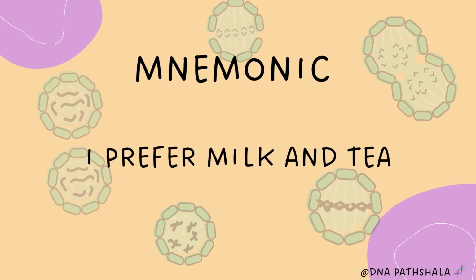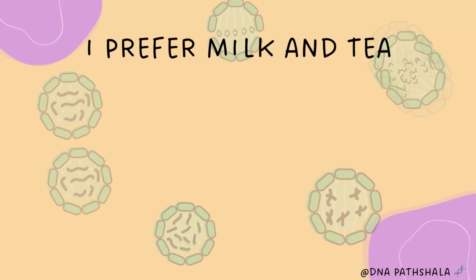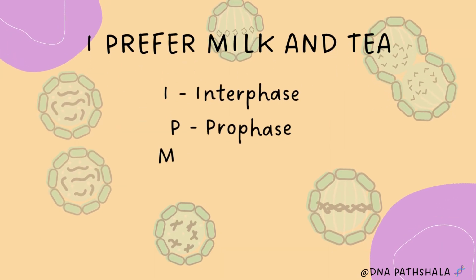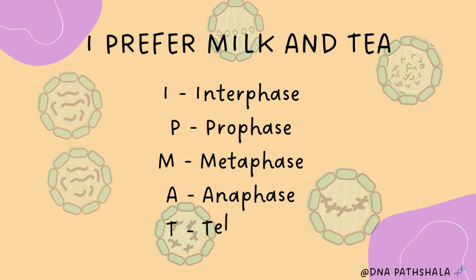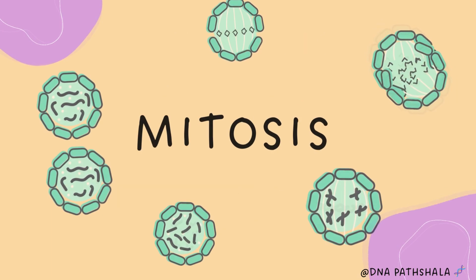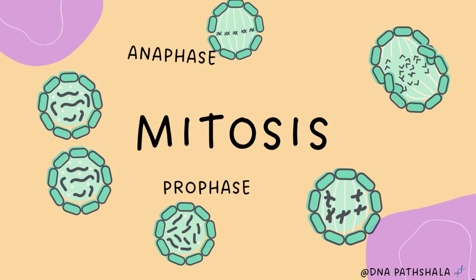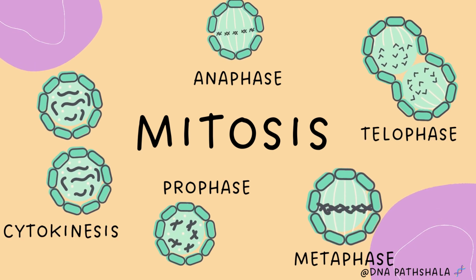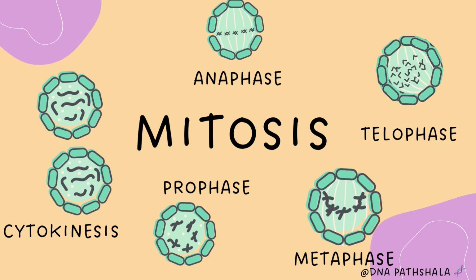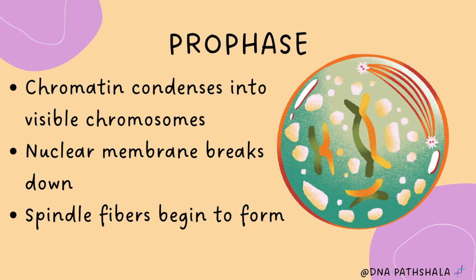To remember easily, use this mnemonic: I prefer milk and tea. That is I for interphase, P for prophase, M for metaphase, A for anaphase and T for telophase. Simple and fun, right? Now let's learn the stages of mitosis, that is prophase, metaphase, anaphase, telophase and cytokinesis in detail. First is prophase. Now the action begins.